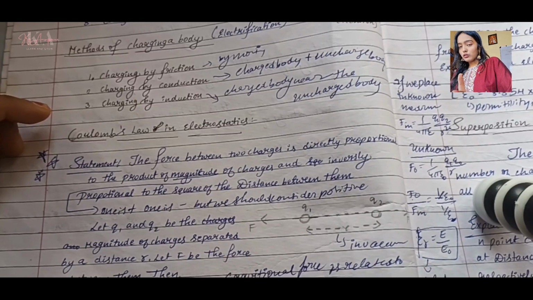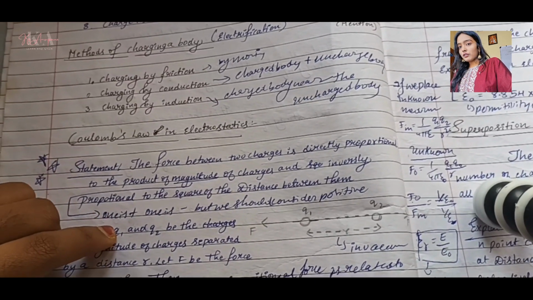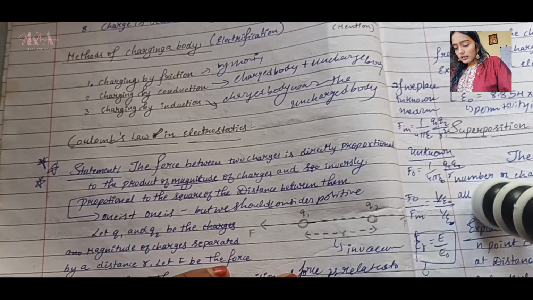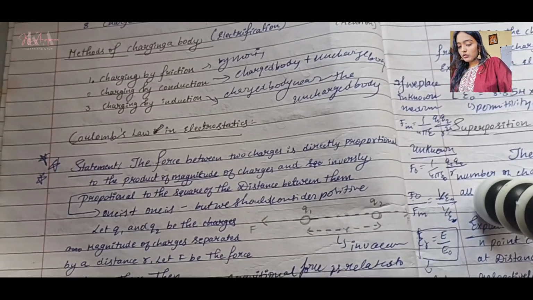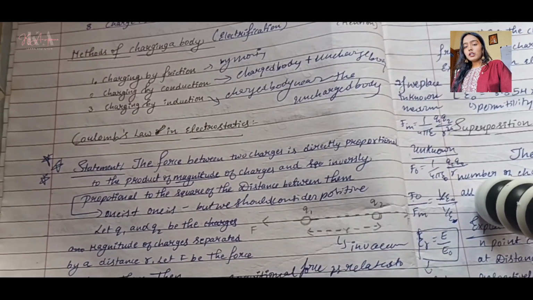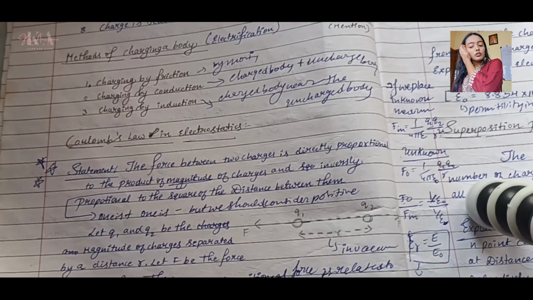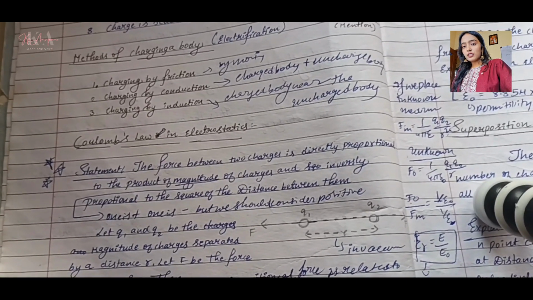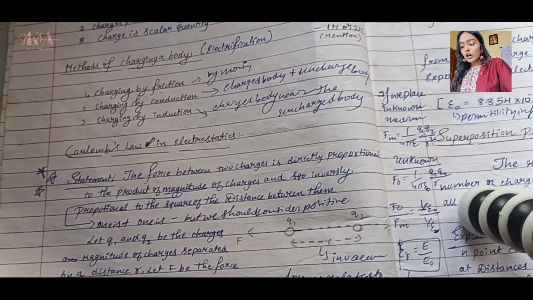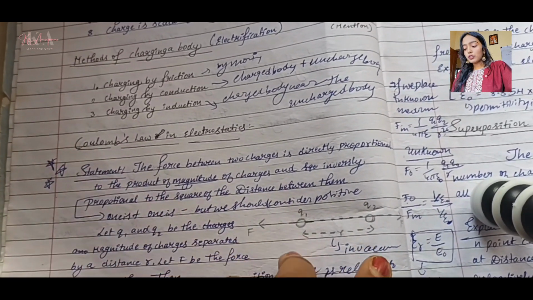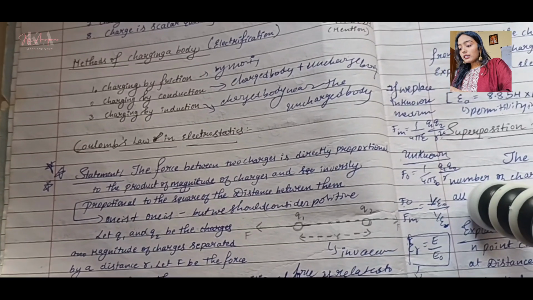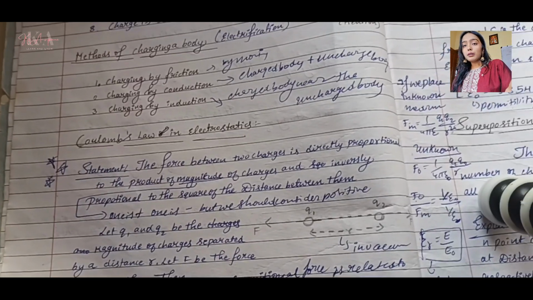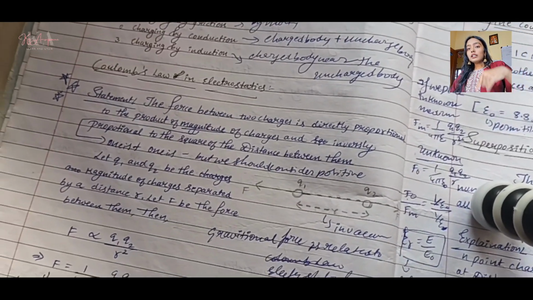You may ask, what is magnitude? One charge would be positive and one charge would be negative, but we should consider both as positive. As you know, unlike charges attract each other, but for now we have to consider the negative one also as positive, because we are calculating the distance between them and how the force acts between the two charges. So we are talking in terms of that.